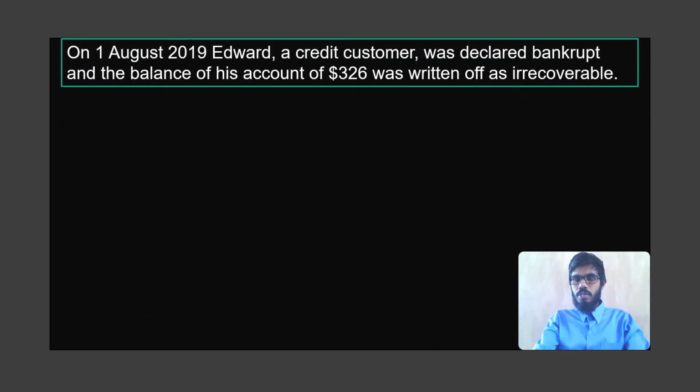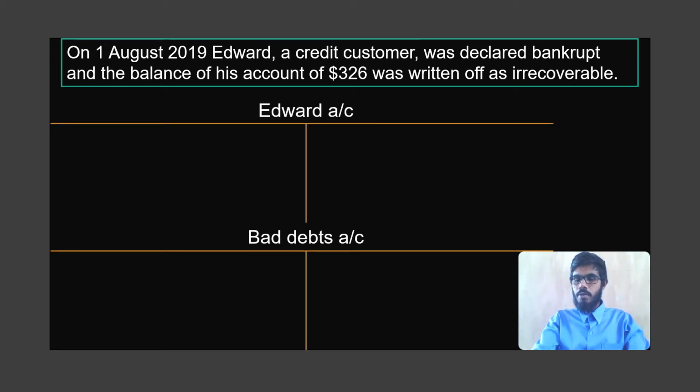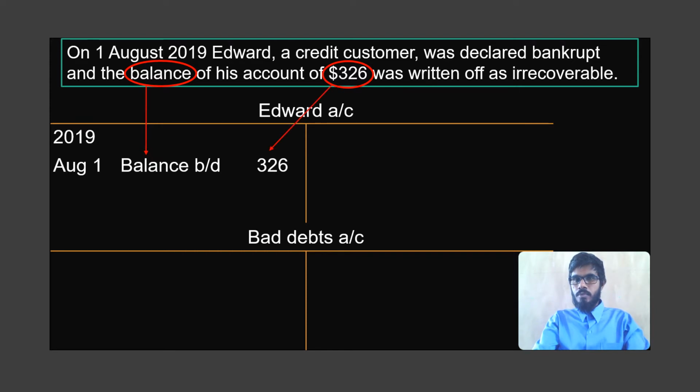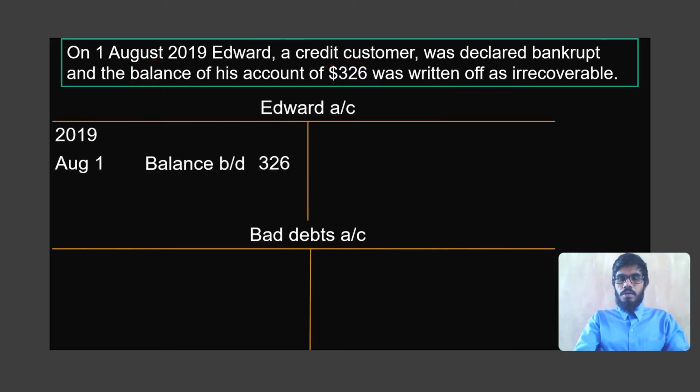Now students, because we have passed journal entries, we go and check the ledger accounts, how the ledger accounts will be affected. Now we know that Edward is a credit customer, a trade receivable. So his account will have a debit balance of 326 as it was. Now, because he has gone bankrupt, we want to close his account. How do we close Edward's account? By giving a bad debt entry of 326 on the credit side. So now his account doesn't have a balance carried down, which means we are not expecting him to pay.